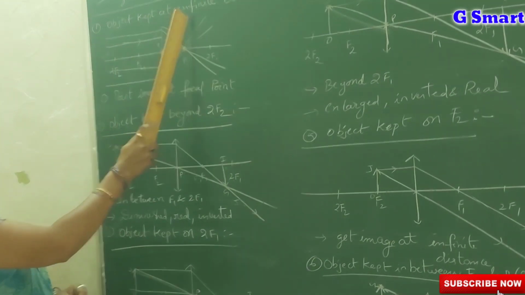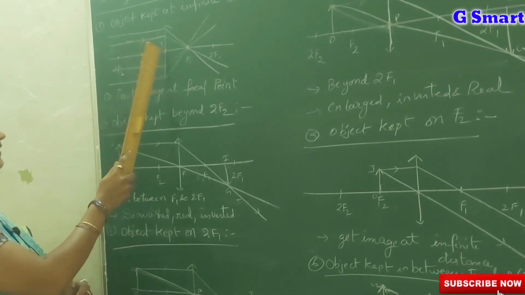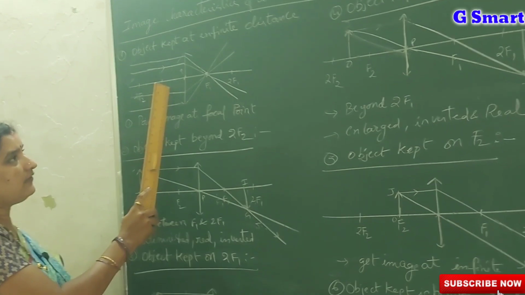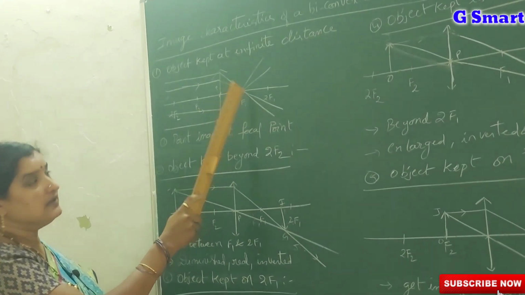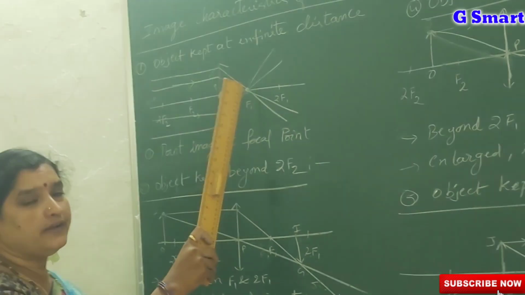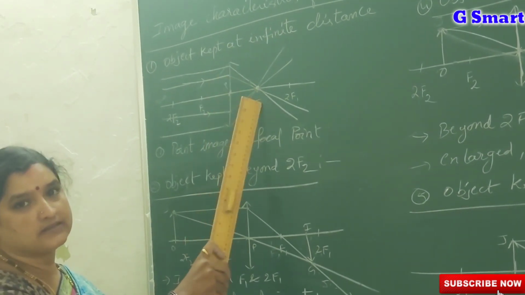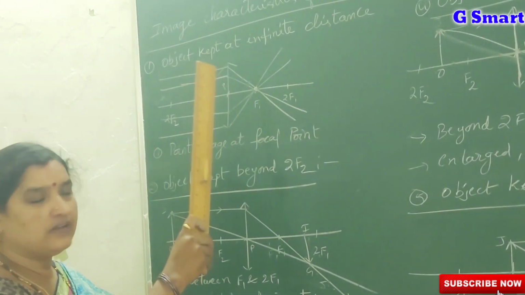The object is kept at infinite distance, so the light rays coming from the object coincide after refraction at a particular point, the focal point. There we get a point image. It is inverted and real, and we can get it on a screen, but a point image means a very small image at the focal point.